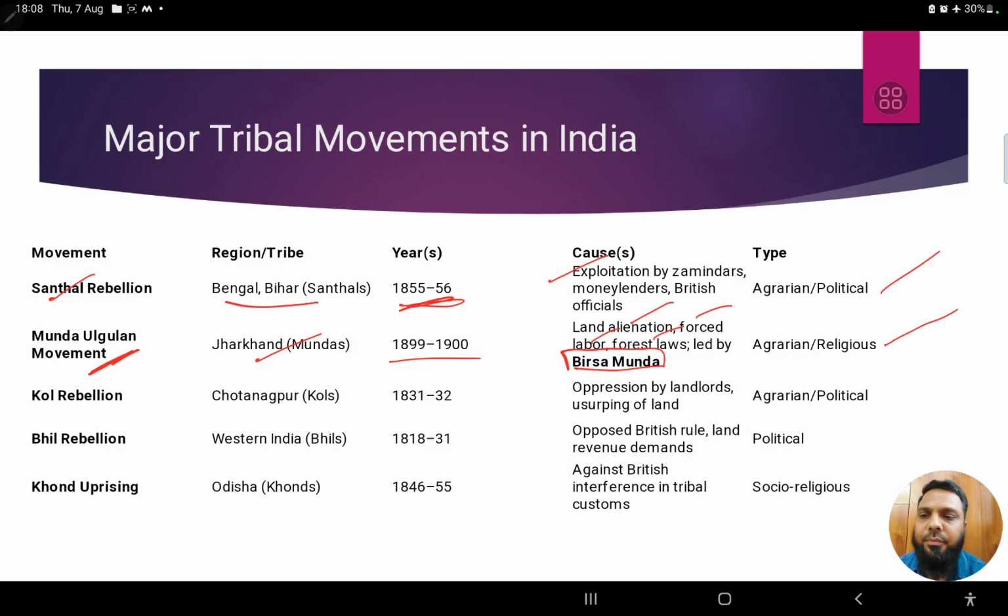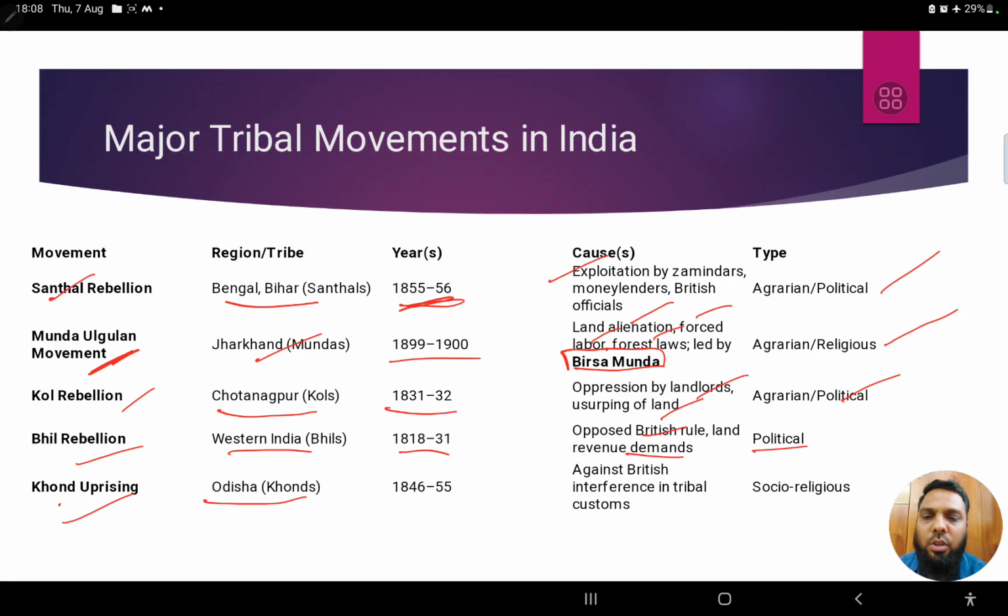The Kol rebellion happened in the Chota Nagpur region, 1831-32, again due to oppression by landlords, agrarian and political. The Bhil rebellion happened in Western India, 1818-1831, against British rule and land revenue demands, completely political in nature.